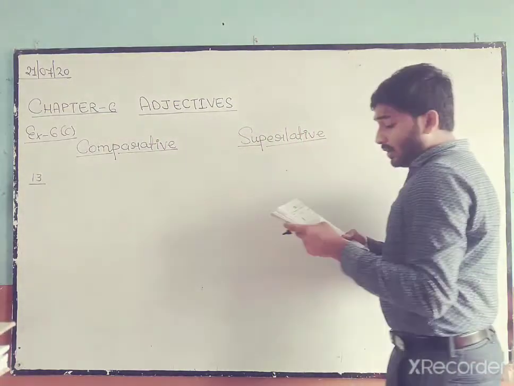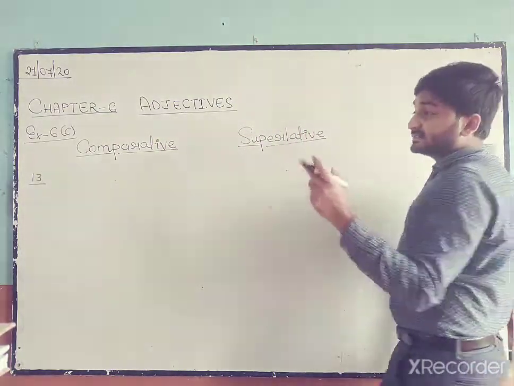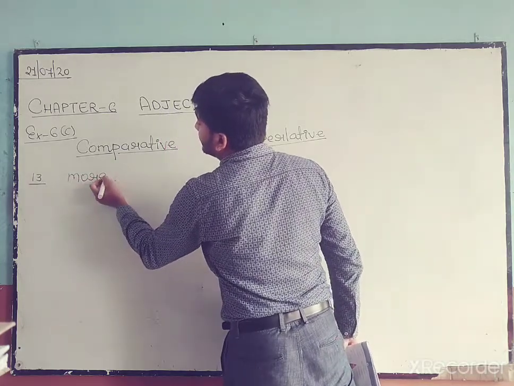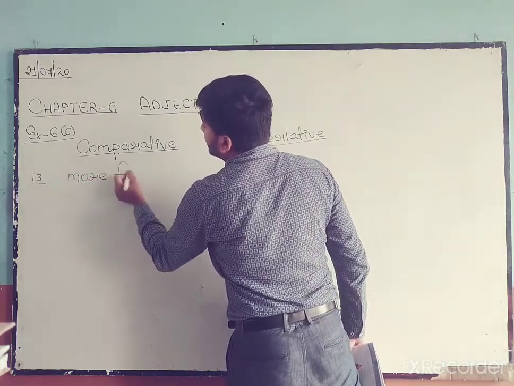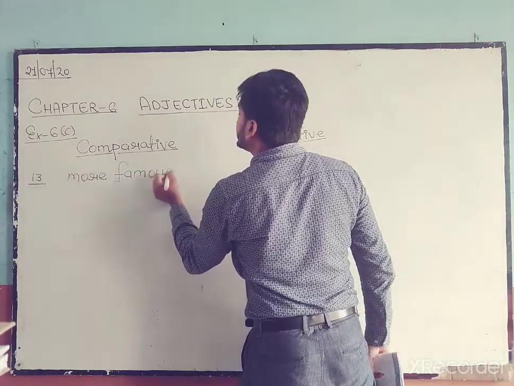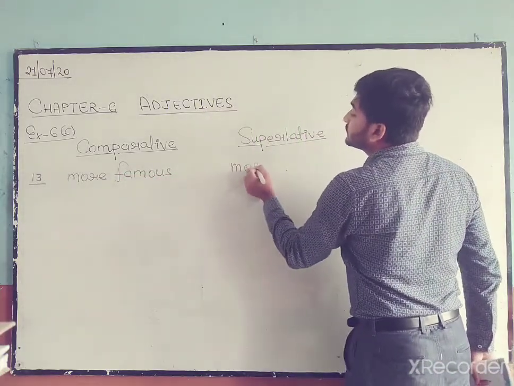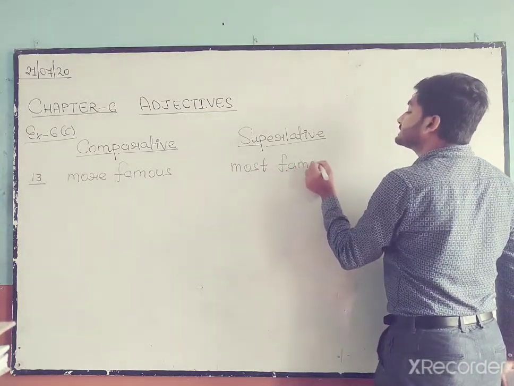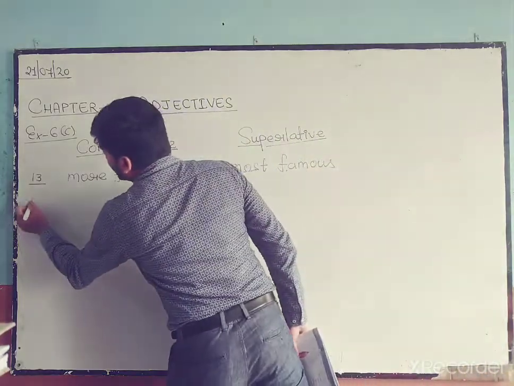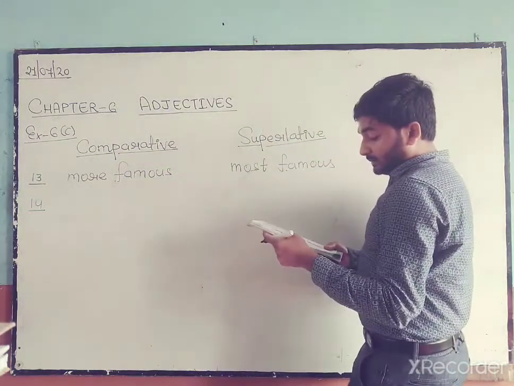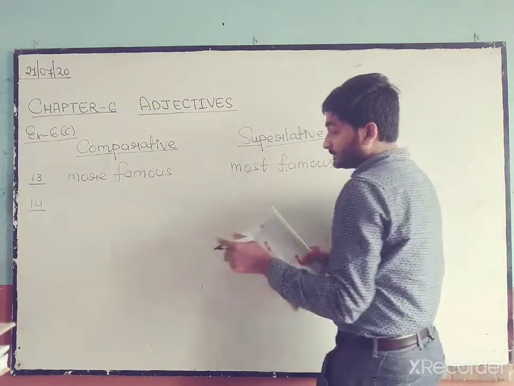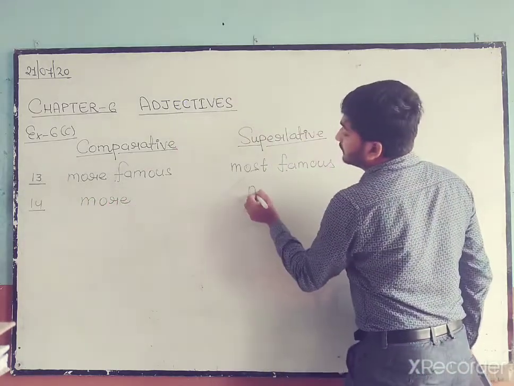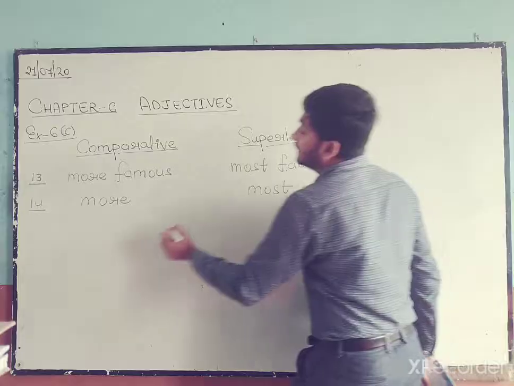Number 13 is famous. 2 syllables are there. That means we have to add more. In comparative it will become more famous, and most in superlative, so it will become most famous. Number 14 is many: more, and most. This you have to learn.